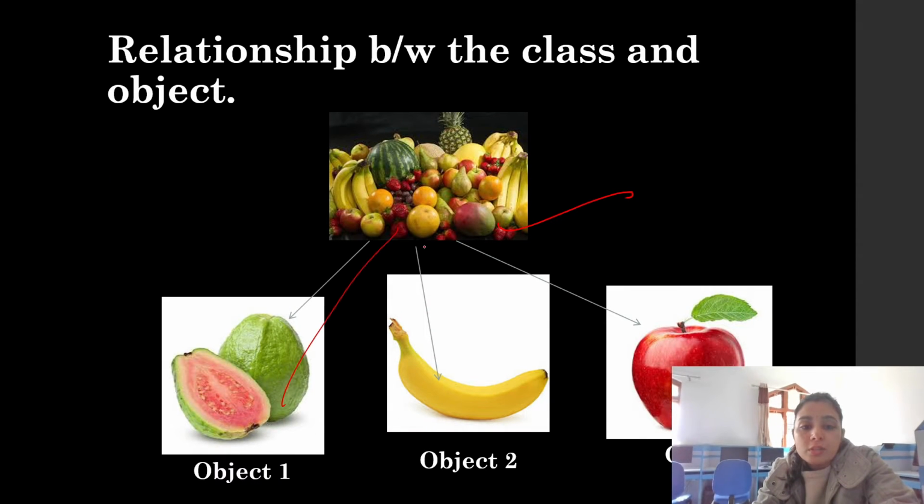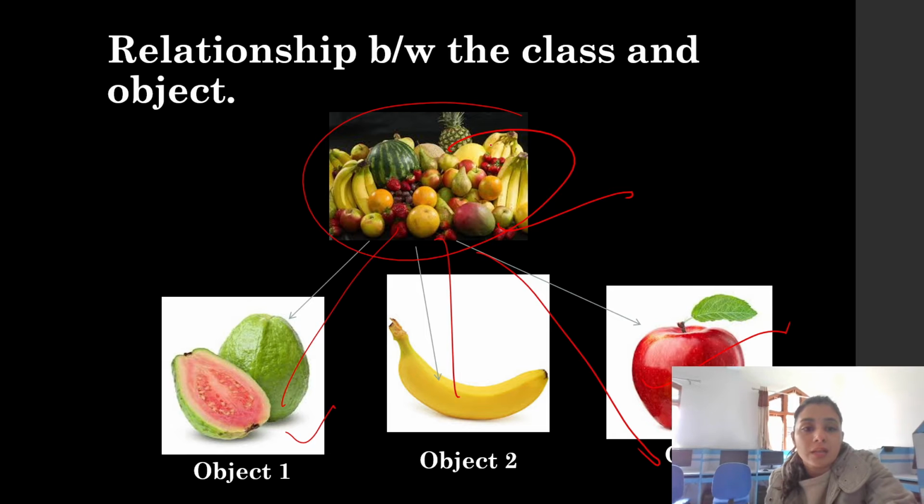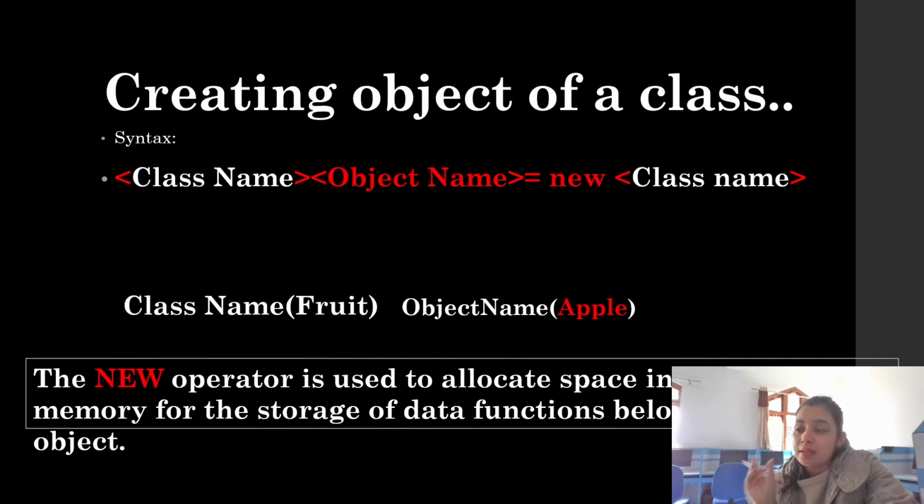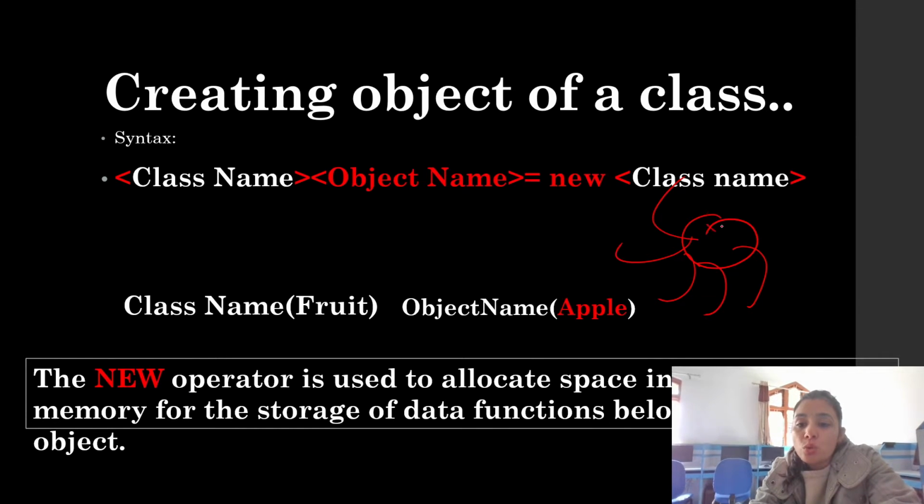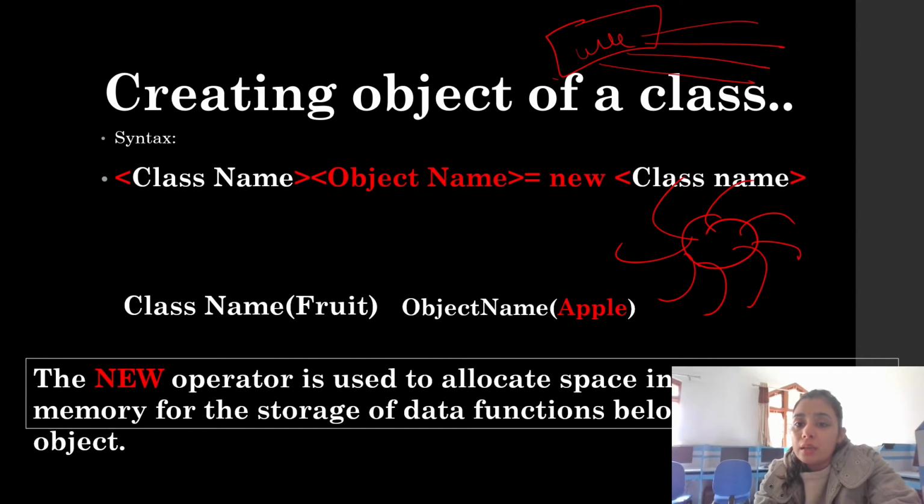If fruit is the class, of course the objects will be banana, guava, apple, anything. So these are all objects of which class? The fruit class. So there is a relationship between the object and the class. Class is just a blueprint, and with one blueprint we can create so many objects, like how we have one blueprint of a house. With the help of one blueprint we can create so many houses. This can be the example. So houses are the objects.